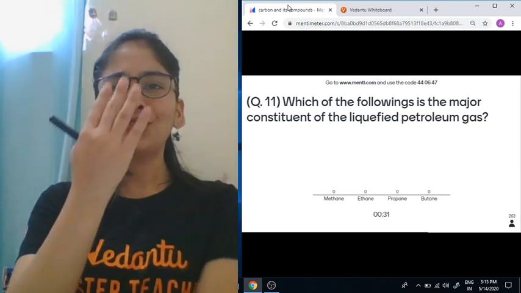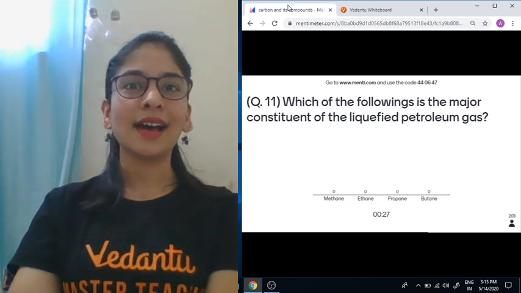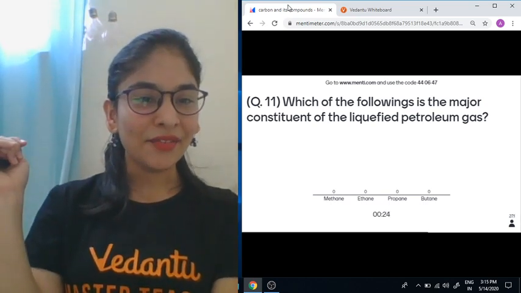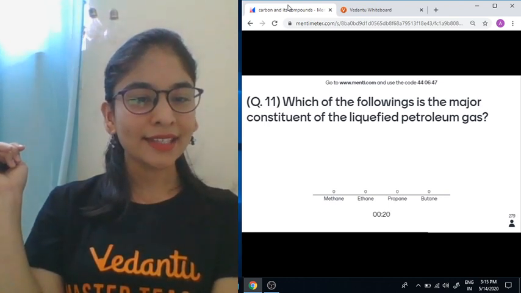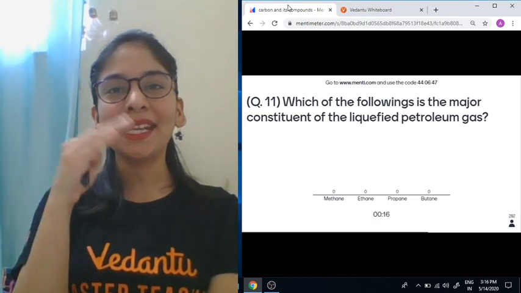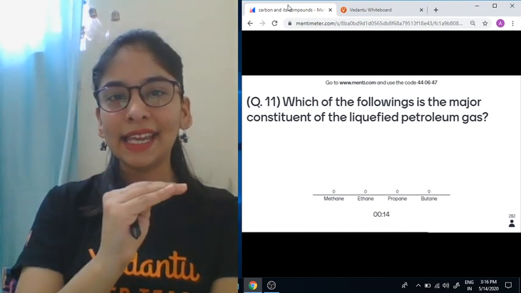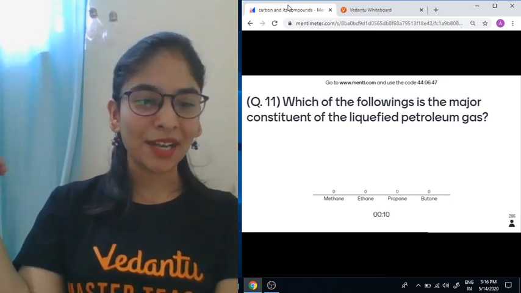There are four options: methane, ethane, propane, butane. Try to remember it. Some of you are still confused. Don't be confused between natural gas, that is CNG, and petroleum gas, that is LPG, liquefied petroleum gas.